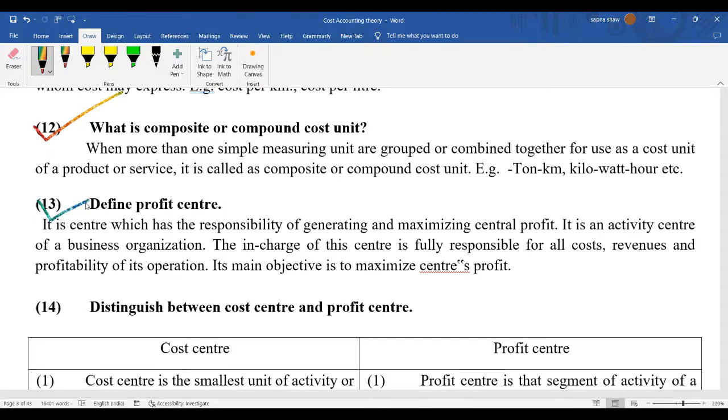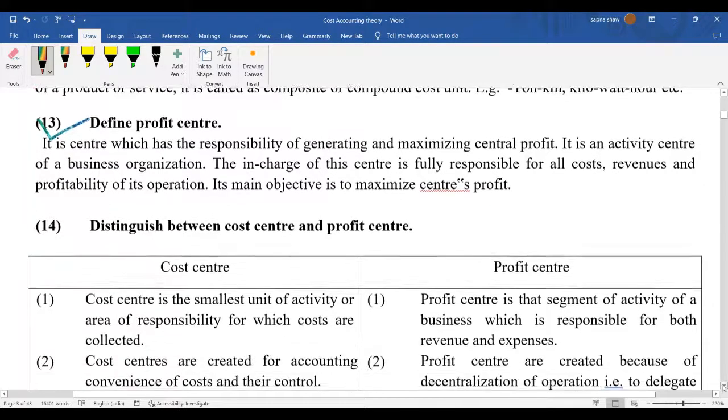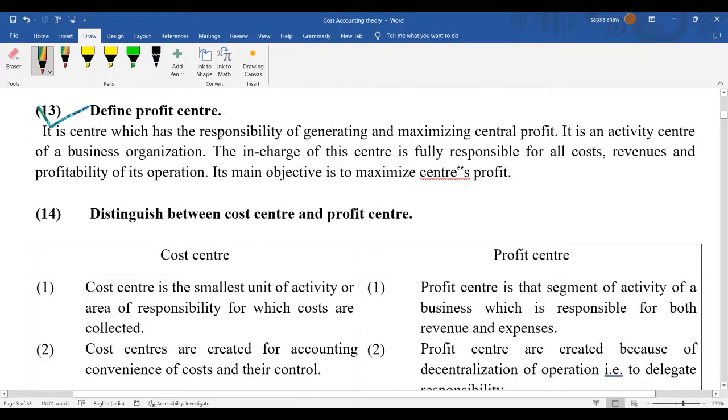Next is profit center. Not that important. This cost unit, compound cost unit, profit center, these are not that important. Still, since it is a part of your syllabus, we need to understand it. So what is profit center?